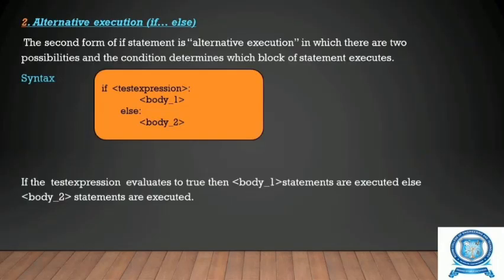Now let us see about the alternative execution, that is the if else statement. The second form of the if statement is the alternative execution statement, in which there are two possibilities and the condition determines which block of statements should be executed.